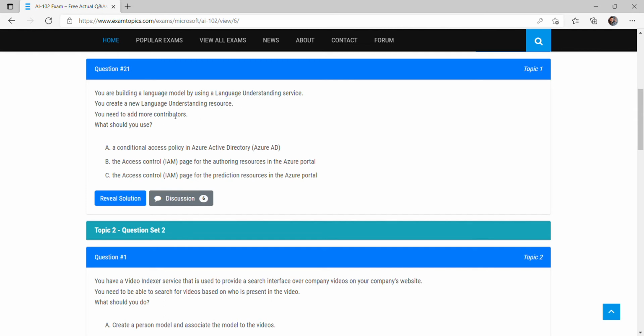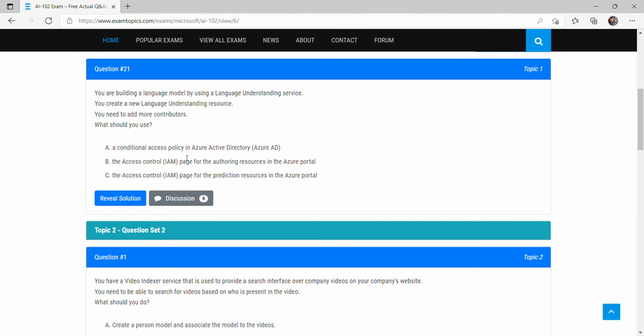You need to add more contributors. Let's suppose you have created the resource, so you are the main contributor, you are the admin, but you want to add more contributors so that the other person can train the model and publish the model. So how can you do that? Basically, you have to give access to the other users.